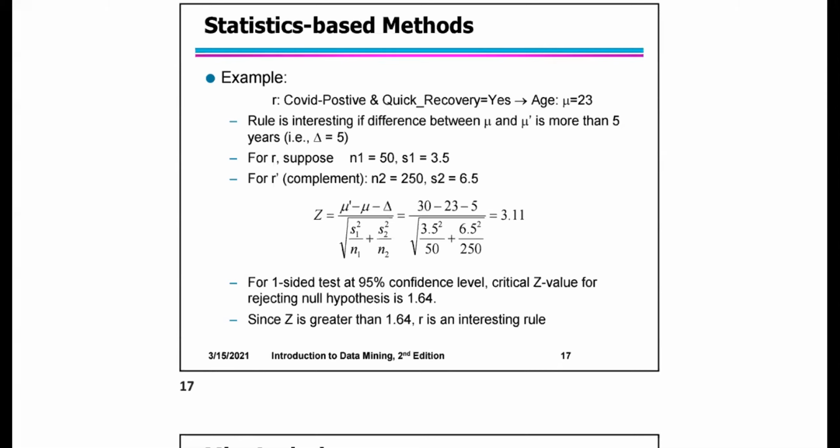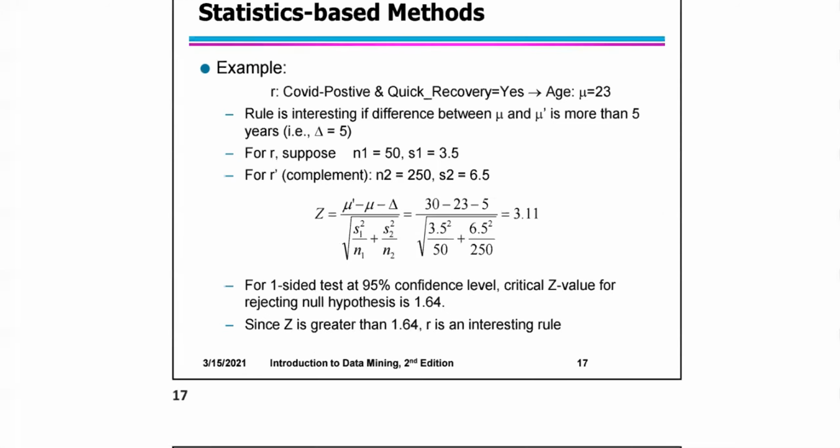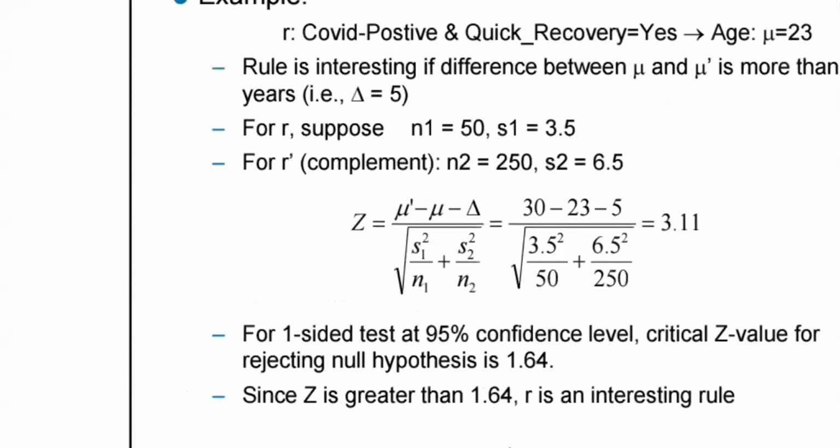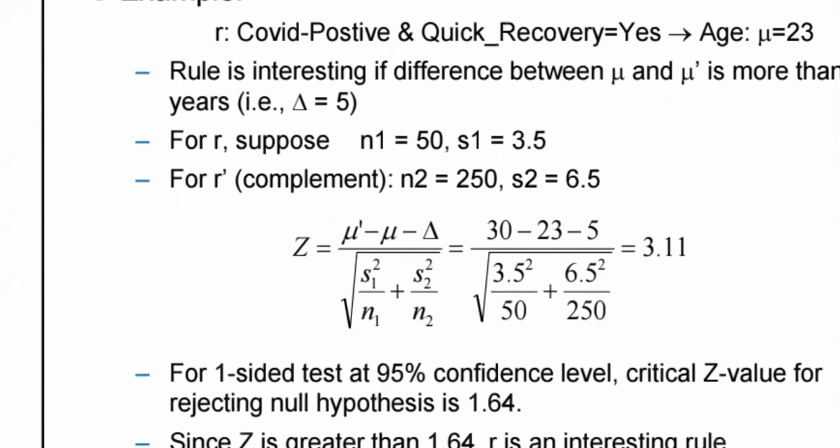Now we have to find the Z statistic for the hypothesis test, using the formula mu dash minus mu minus delta, divided by the square root of S1 square by N1 plus S2 square by N2.